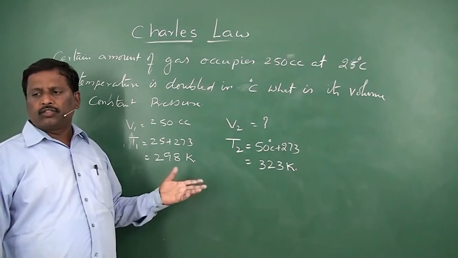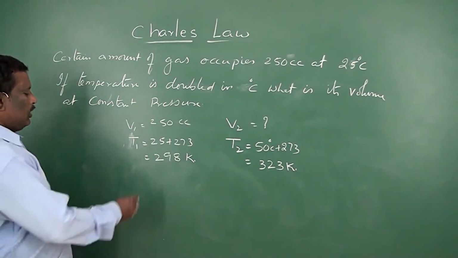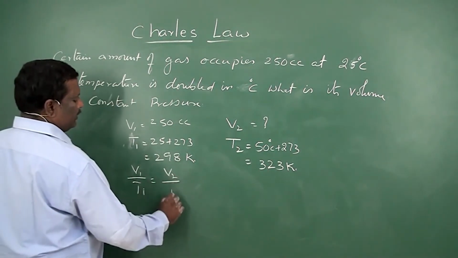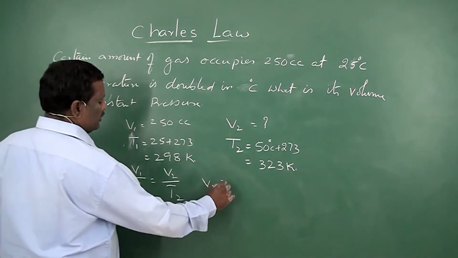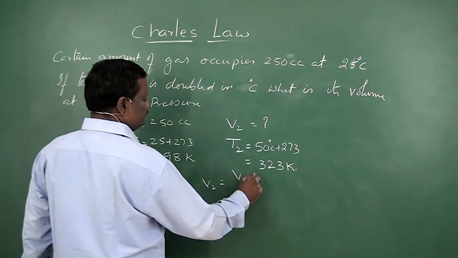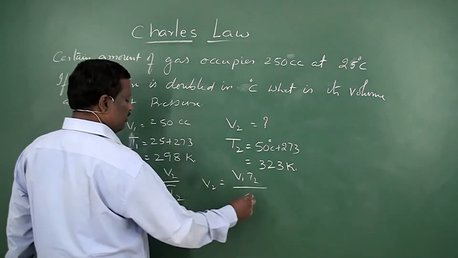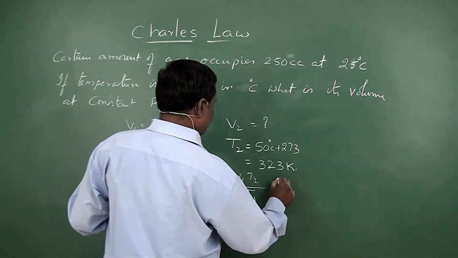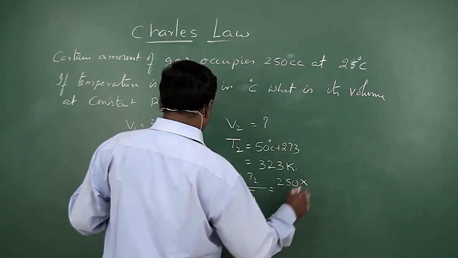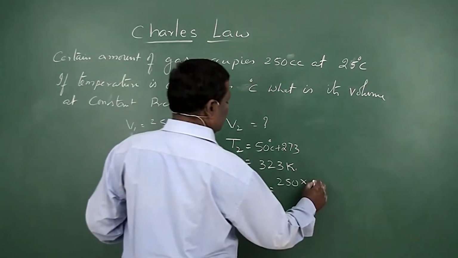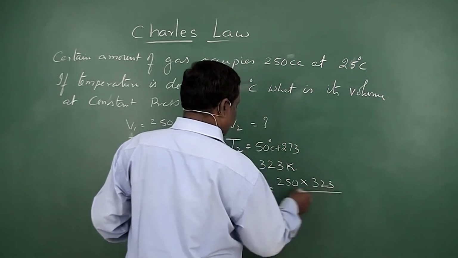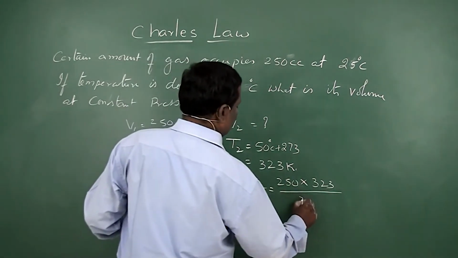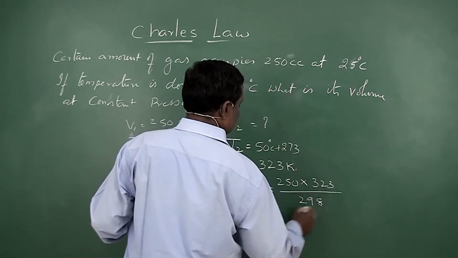It's constant pressure, so you have to apply Charles' law. V1 by T1 is equal to V2 by T2, or V2 is equal to V1 into T2 by T1. V1 is equal to 250, into T2 is equal to 323, by T1 is equal to 298. So simplify this.